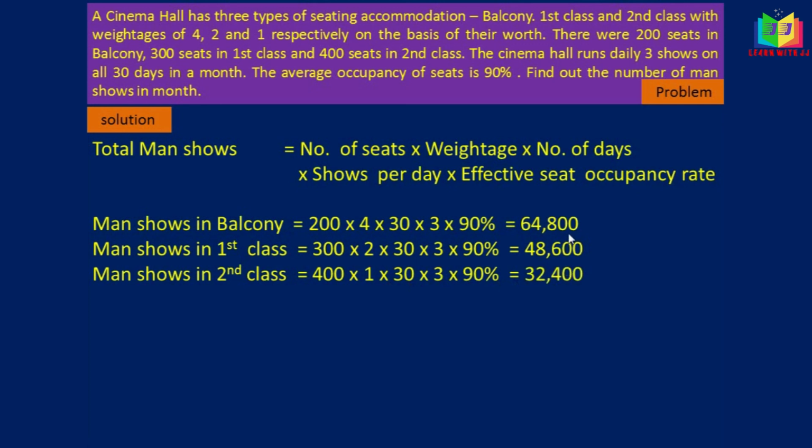Now we have to add all these three: balcony, first class and second class. We'll get the total number of man shows, that is 1,45,800 man shows in a month. I hope now you are able to calculate the total man shows. This kind of problem will be asked in a 5-mark question.